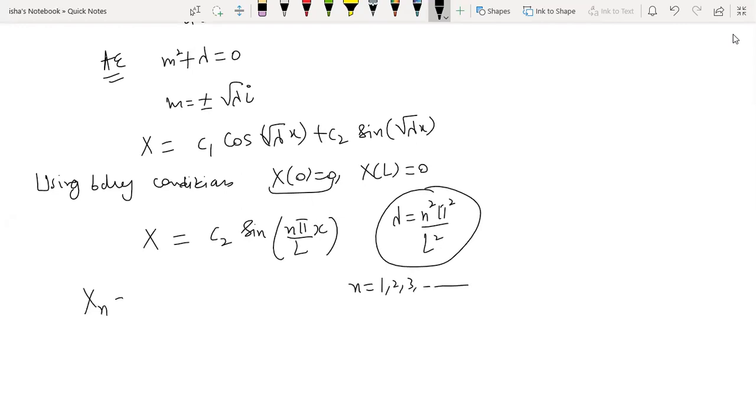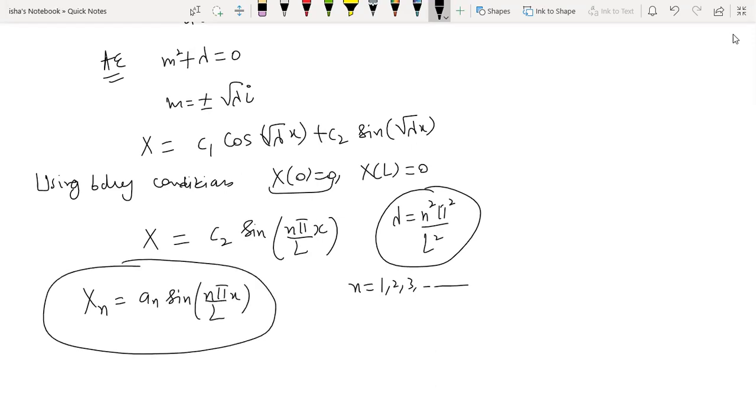That's why you get infinitely many solutions. Xn is equal to Cn, you can write whatever, sine n pi by L x. So you got infinitely many solutions for this X equation.